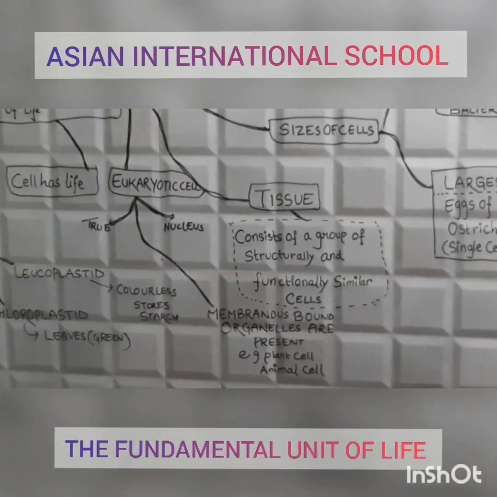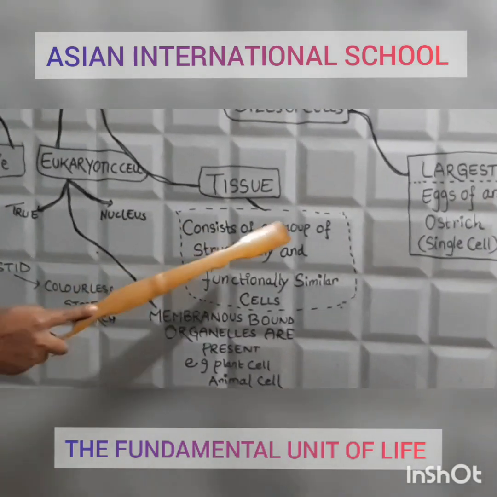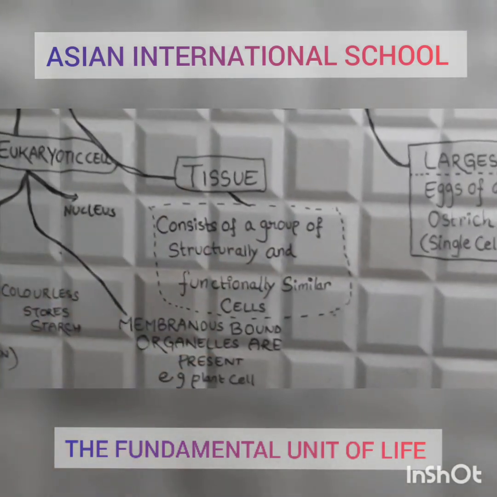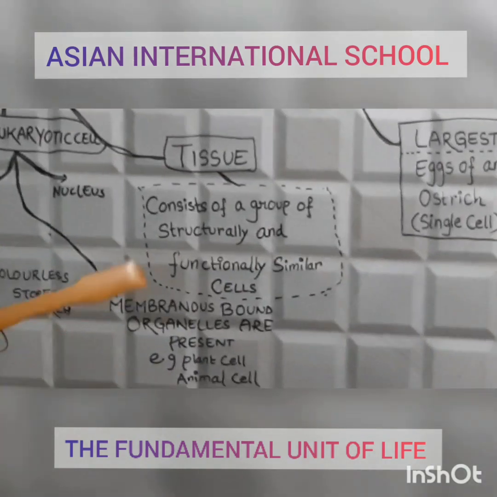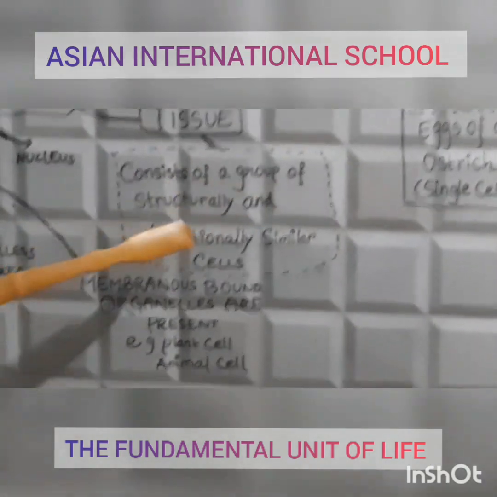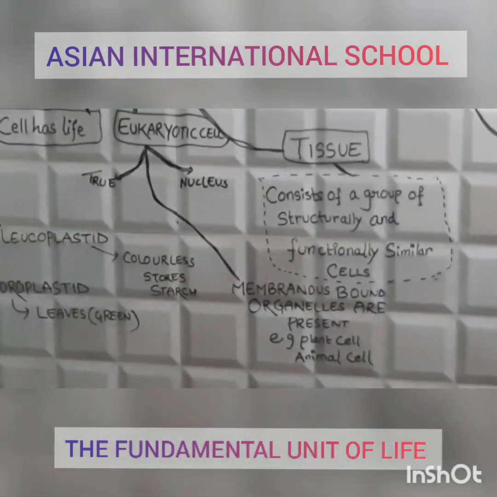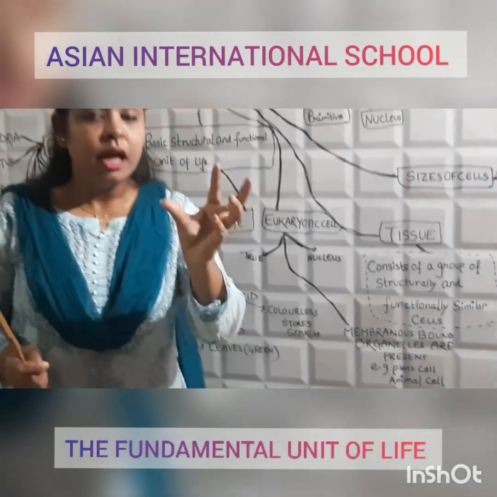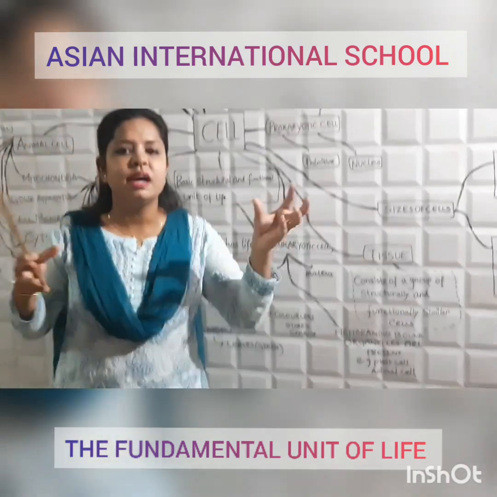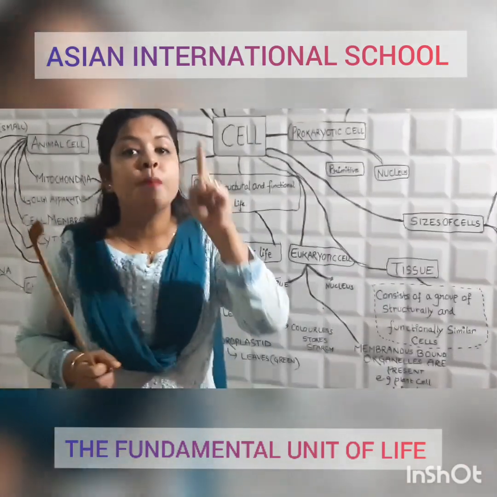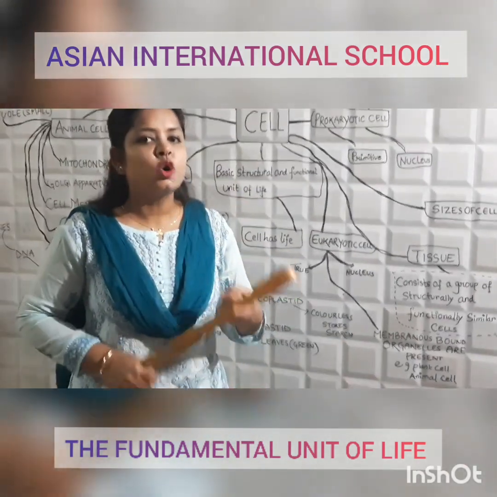What is tissue? Very important, you need to write it down: a tissue consists of a group of structurally and functionally similar cells. That means they are structurally similar, and when these cells are structurally similar, they perform a specific function. This is called tissue.